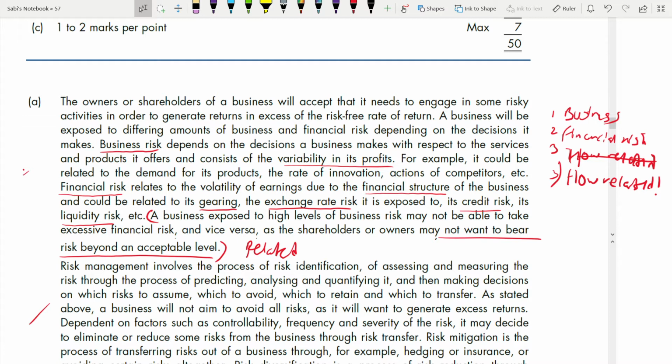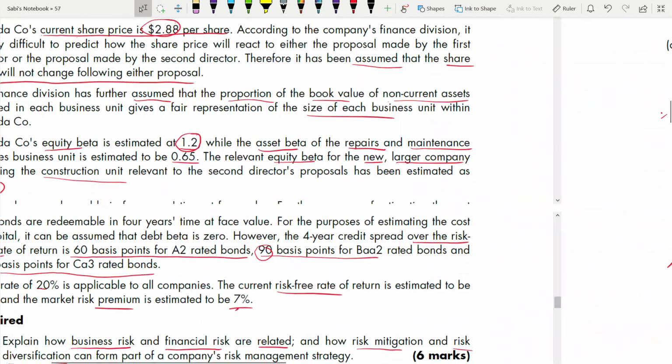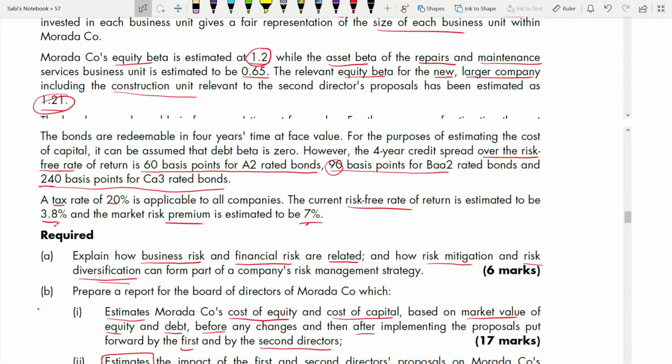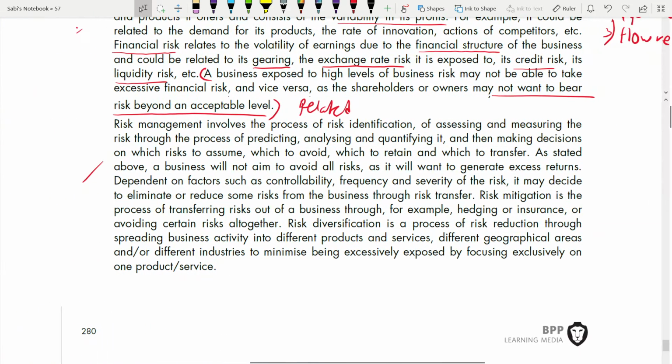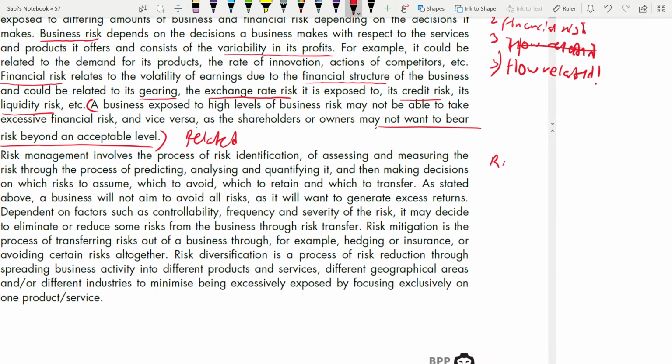Coming to the second part of it: risk mitigation and diversification. Yes, risk management strategy and risk diversification. Here also it is the same. Risk management, risk diversification, 1, 2, and 3. What is the third one?